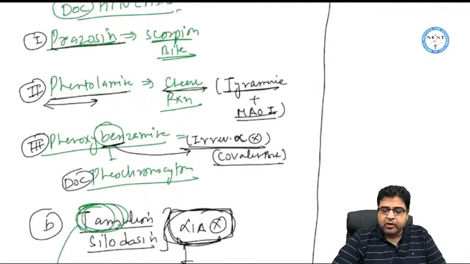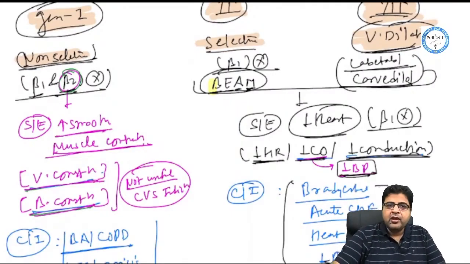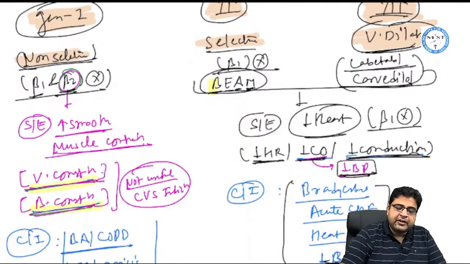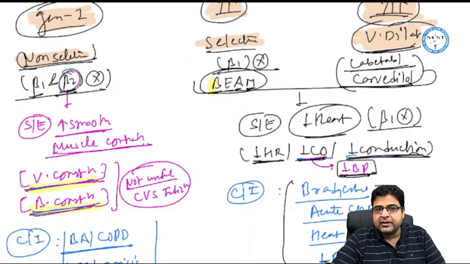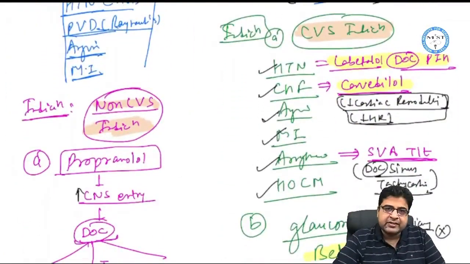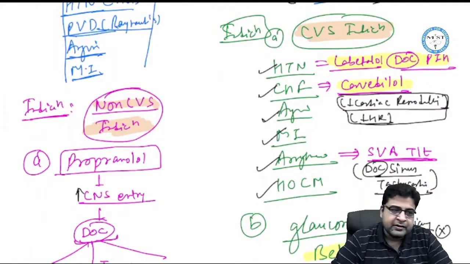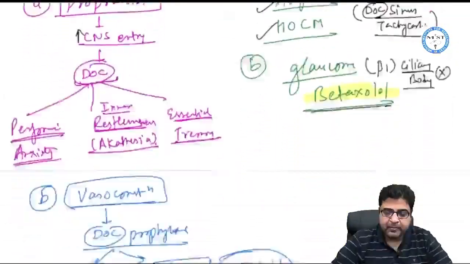Now beta blockers, generation 1, 2 and 3. Generation 1 are given for non-cardiovascular indication because of two important side effects: one is bronchospasm, second is vasospasm. But generation 2 and 3 are mainly given for cardiovascular indication like hypertension, CHF, angina, MI or arrhythmia. That is all about adrenergic and anti-adrenergic drugs.